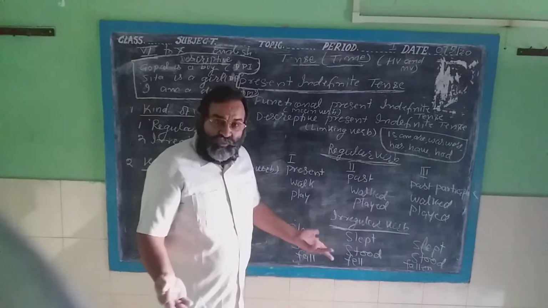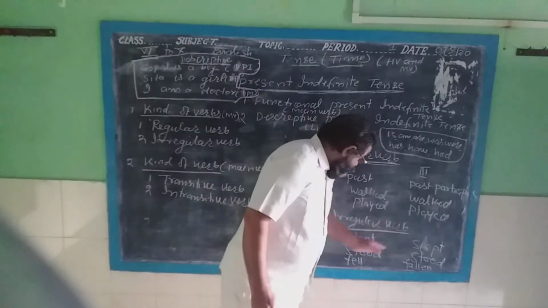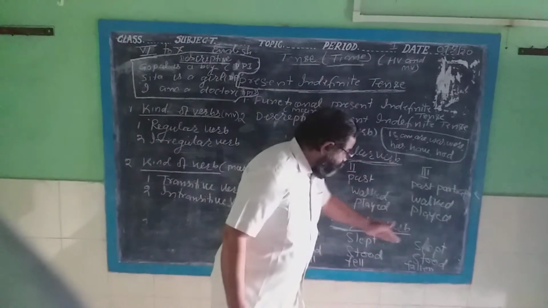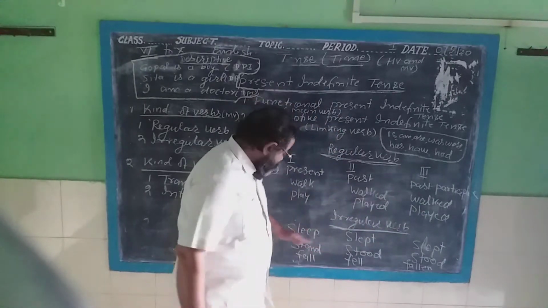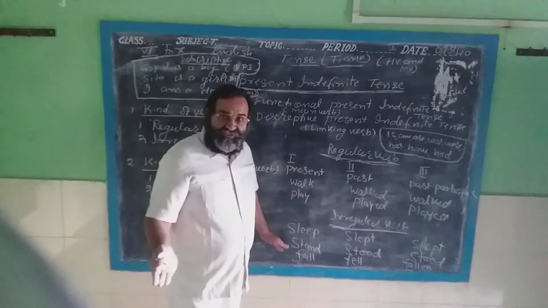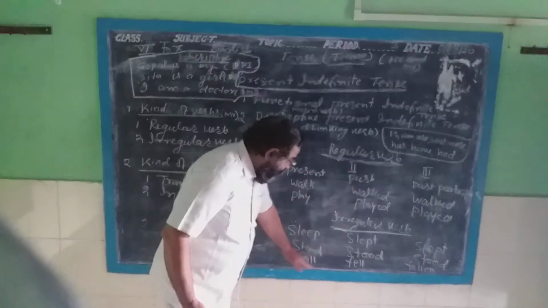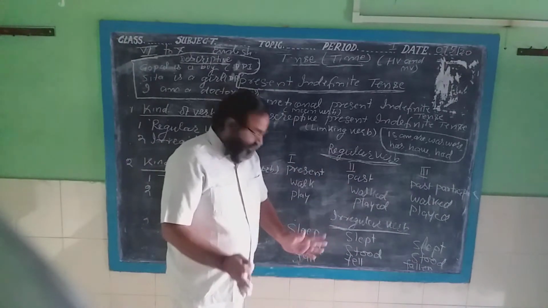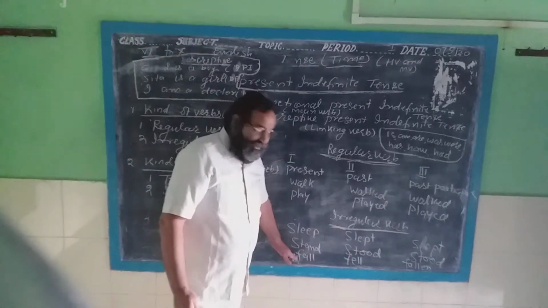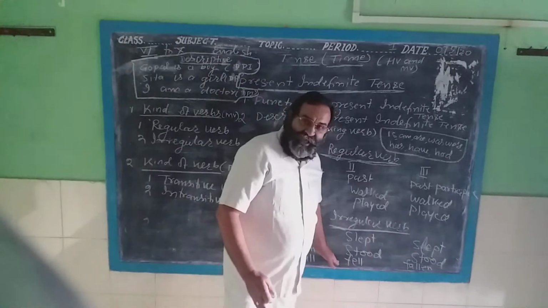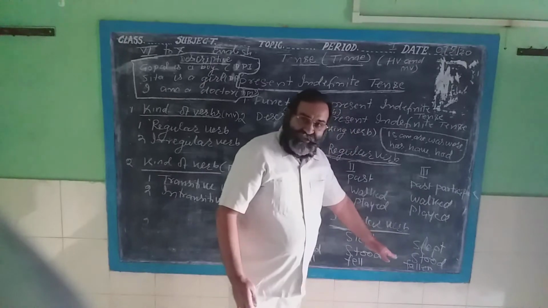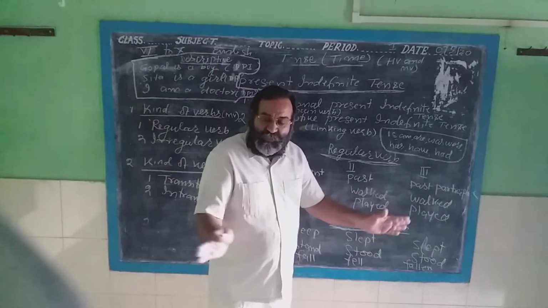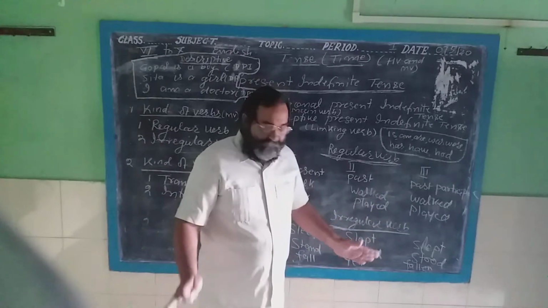It is irregular. It is stood. Second form and third form, it means past and past participle are the same, but the present form is different. This is fall, fell, fallen. All three are different. Fall is spelled F-A-L-L, fell F-E-L-L, and fallen F-A-L-L-E-N. All three present, past and past participle verbs are different.